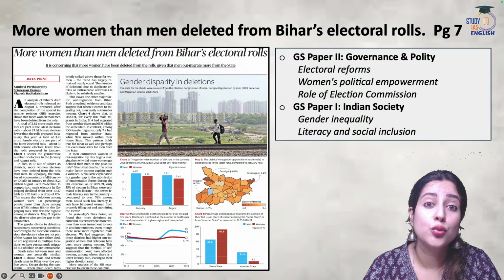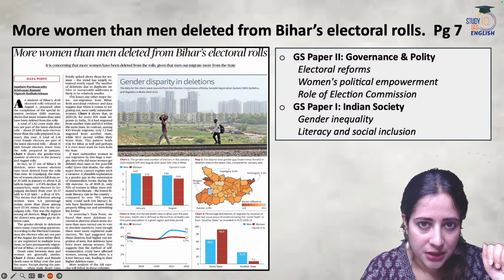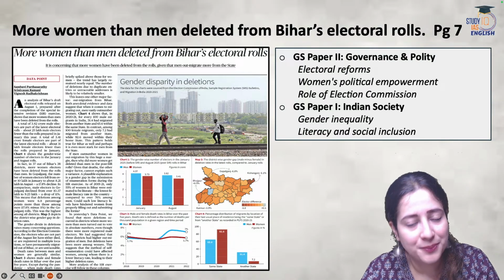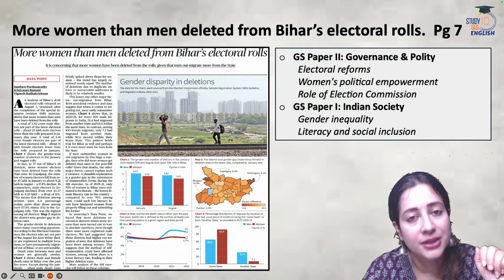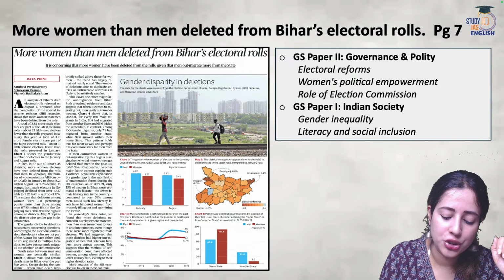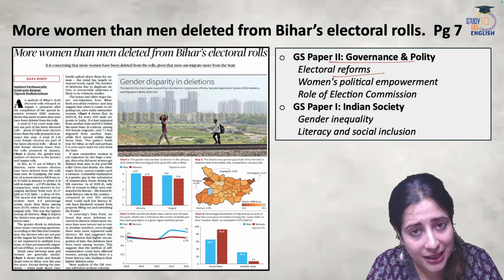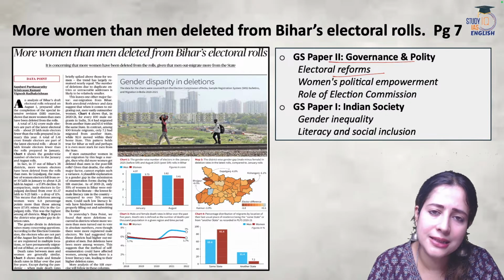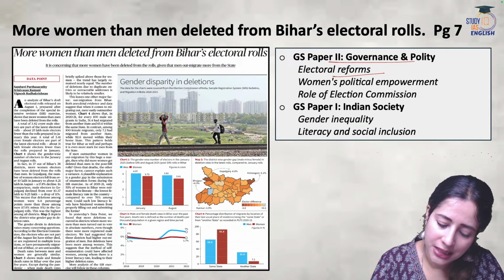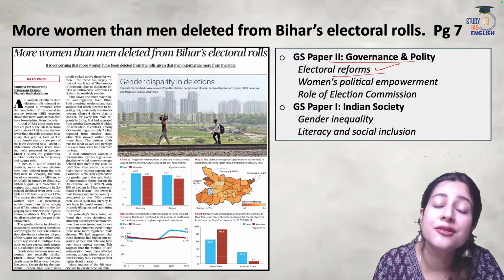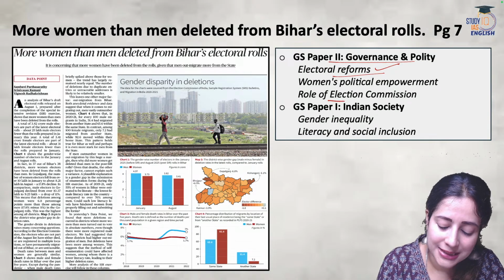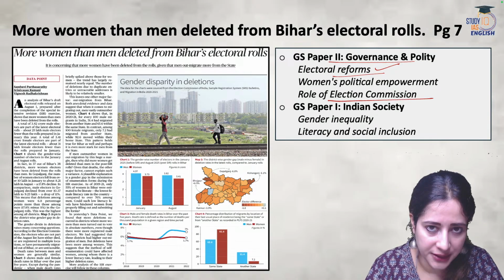So let's do a quick topic mapping here. To which UPSC GS papers of the mains does this article relate? Of course, GS paper 2, governance and polity, because in your syllabus under governance and polity, you have subjects like electoral reforms and the role of the Election Commission of India.